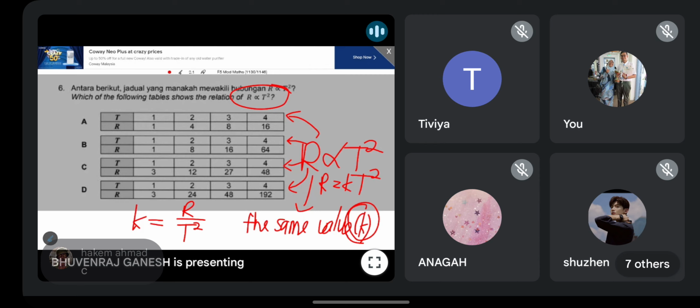C. Okay, the rest? The rest, guys, what you all get? Cuba type jawapan. Okay, some more.